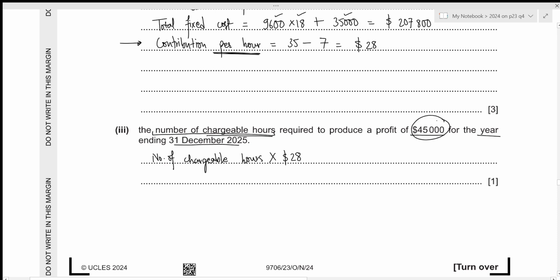Now we have the profit. Remember that profit is just going to be total contribution minus fixed cost. We've already calculated our fixed cost to be 207,800. This will give us the profit of 45,000. Now we just need to solve this equation and figure out the number of chargeable hours.